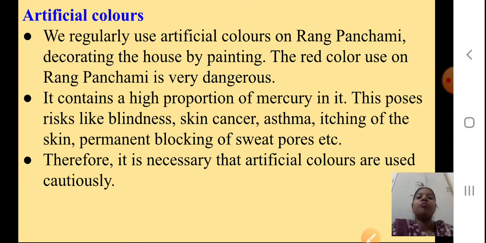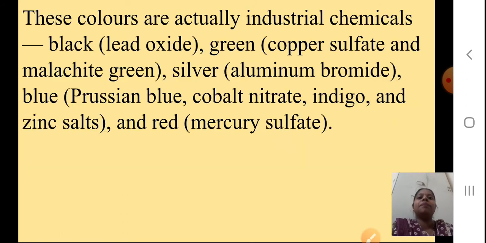Because of mercury only it gets a red color. This poses risks like blindness, skin cancer, asthma, itching of the skin, permanent blocking of sweat pores, etc. Therefore, it is necessary that artificial colors are used very cautiously, very carefully we can say.